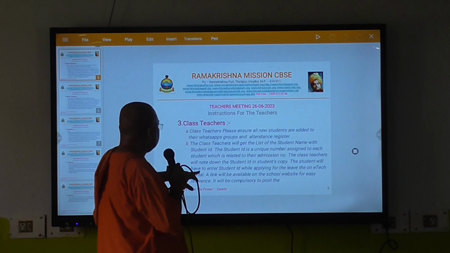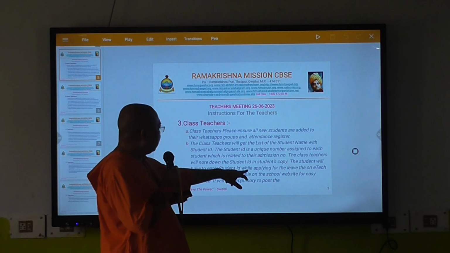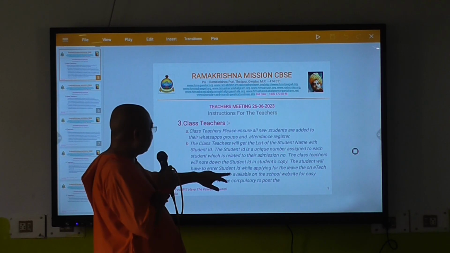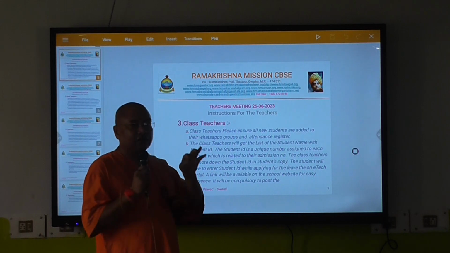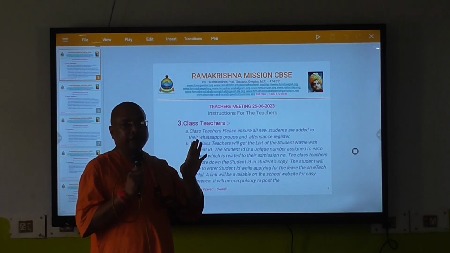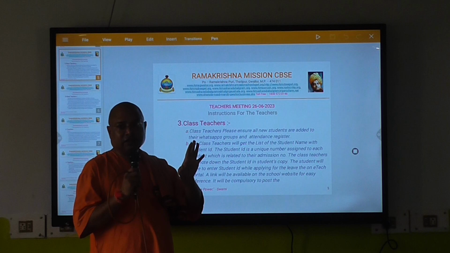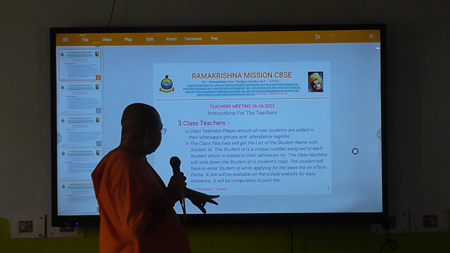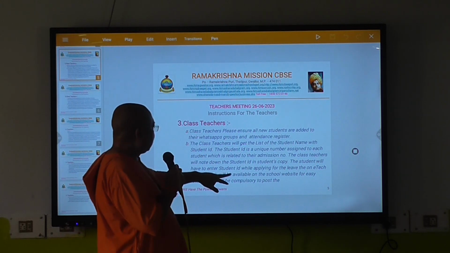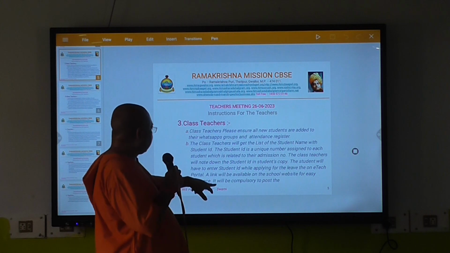Then the student will have to enter the student ID while applying for leave on the portal. Without student ID, nothing will go ahead this year. Always remember. A link will be available on the school website for easy reference.